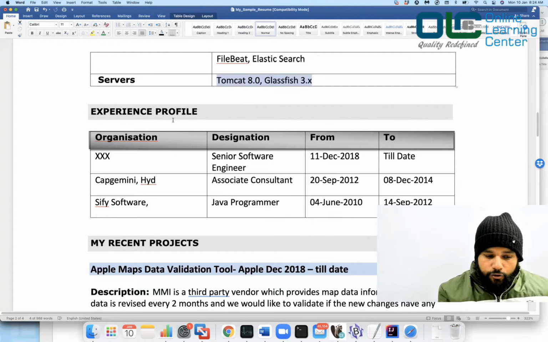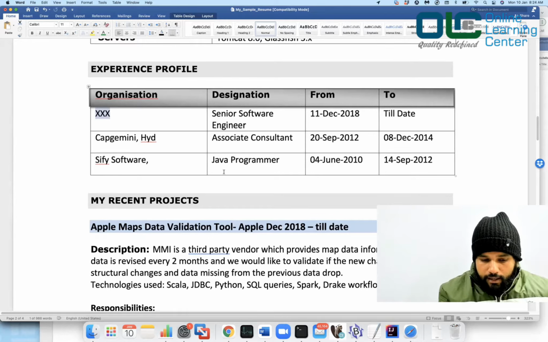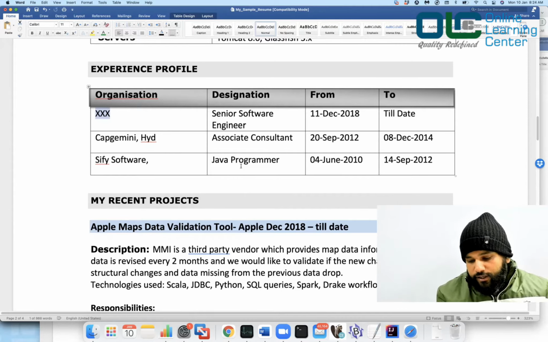Anyways, next, now you have your experience profile where you can put what are the organizations you have worked with, right? I've just removed all my employment here to make it short and sweet. Let's say you have worked in one company, and then you change to a second company, and then a third company, and so on. You can just write here what the companies are, when did you join, from when to when, and what was your designation.